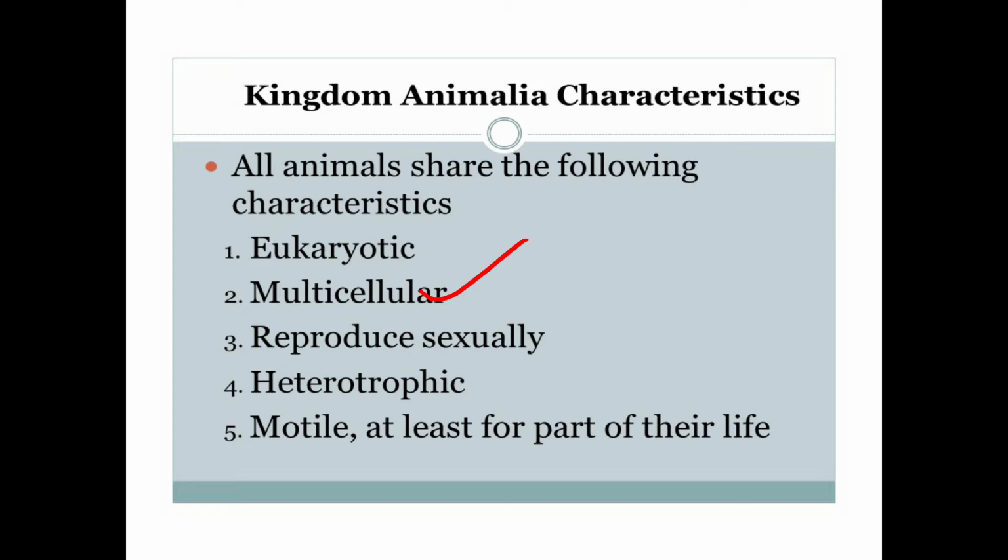Then they are heterotrophic, that means they obtain their food from plants. They cannot synthesize their own food. They depend on the plants for their food. Then they have a digestive tract, and they reproduce sexually by producing egg and sperm.